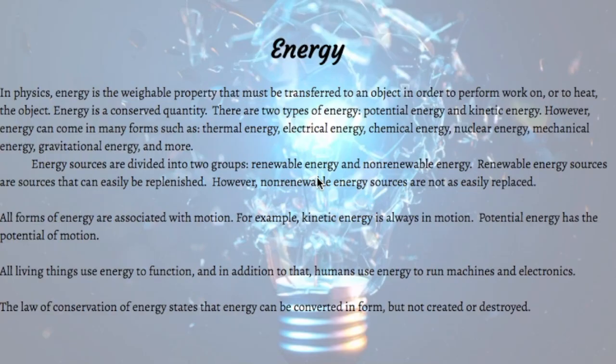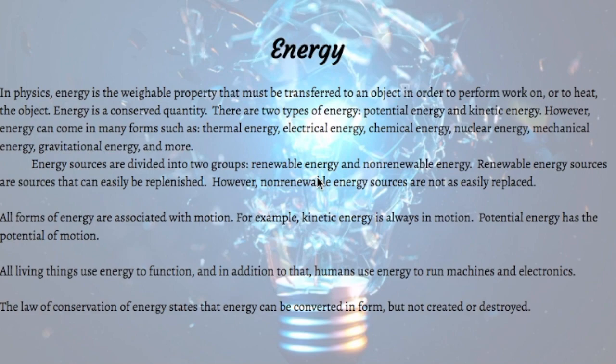Energy. In physics, energy is a property that must be transferred to an object in order to perform work on or to heat the object. Energy is a conserved quantity. There are two types of energy: potential energy and kinetic energy. However, energy can come in many forms such as thermal energy, electrical energy, chemical energy, nuclear energy, mechanical energy, gravitational energy, and more.